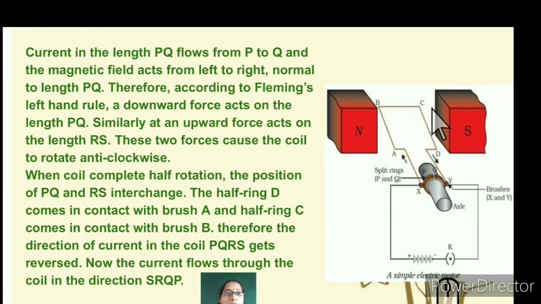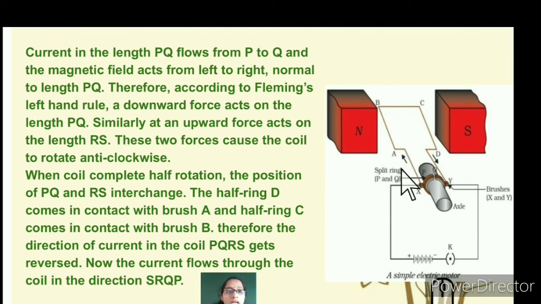So therefore, according to Fleming's left hand rule, what does it say? That a downward force acts on AB. So when the current passes through AB, there is an opposite force. So we have already seen that the magnetic field should oppose, or there is an opposite force that is going to act on the conductor that carries the current. So now AB is carrying the current, there is an opposite force by the magnetic field, hence there is an anti-clockwise rotation. So what happens here?